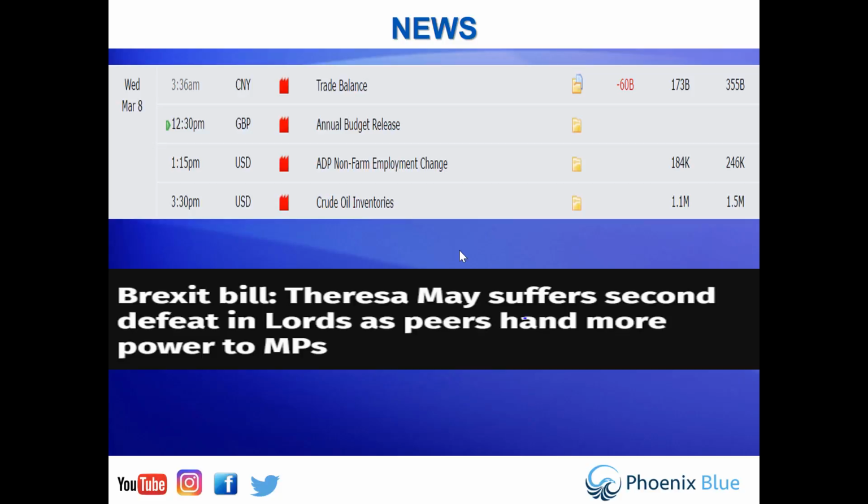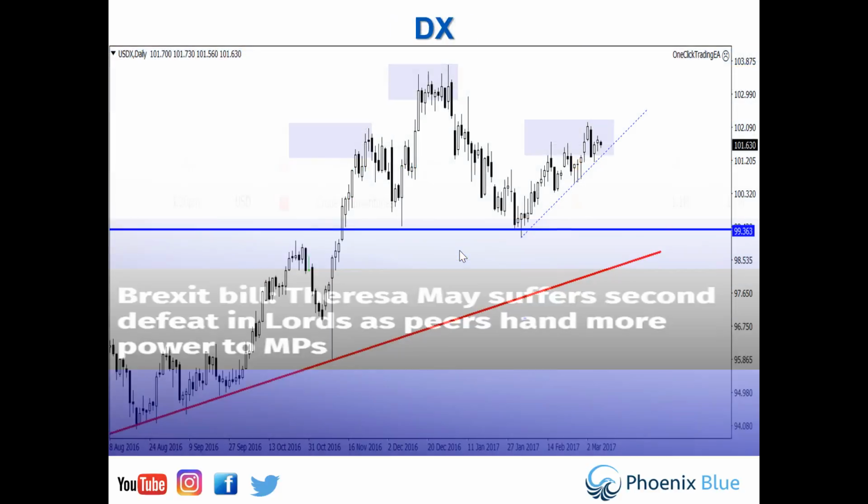And then, of course, at 3:30 today, we have crude oil inventories. Watch out if you are trading Canadian dollar on an intraday basis. If you've got orders resting around 3 o'clock, cancel those orders and wait for tomorrow. Okay, let's have a look at the charts.